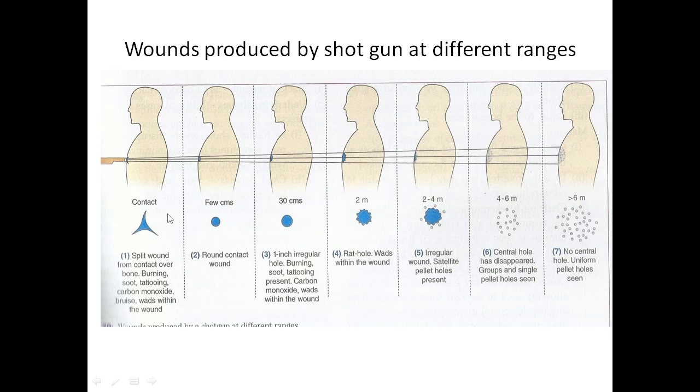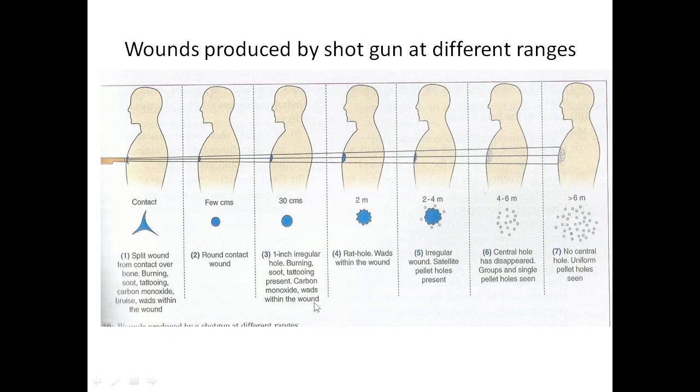You will find that a contact wound is a split wound from contact over bone. There is burning, soot, tattooing, carbon monoxide, bruise, and wads within the wound. This is a contact wound. It is usually split shaped, but if it is not on the bone it will be round shaped. At a few centimeters it is a round contact wound. At 30 centimeters you will find a 1 inch irregular hole, burning, soot, tattooing present, carbon monoxide will be there, and because of carbon monoxide you will find a pinkish color.